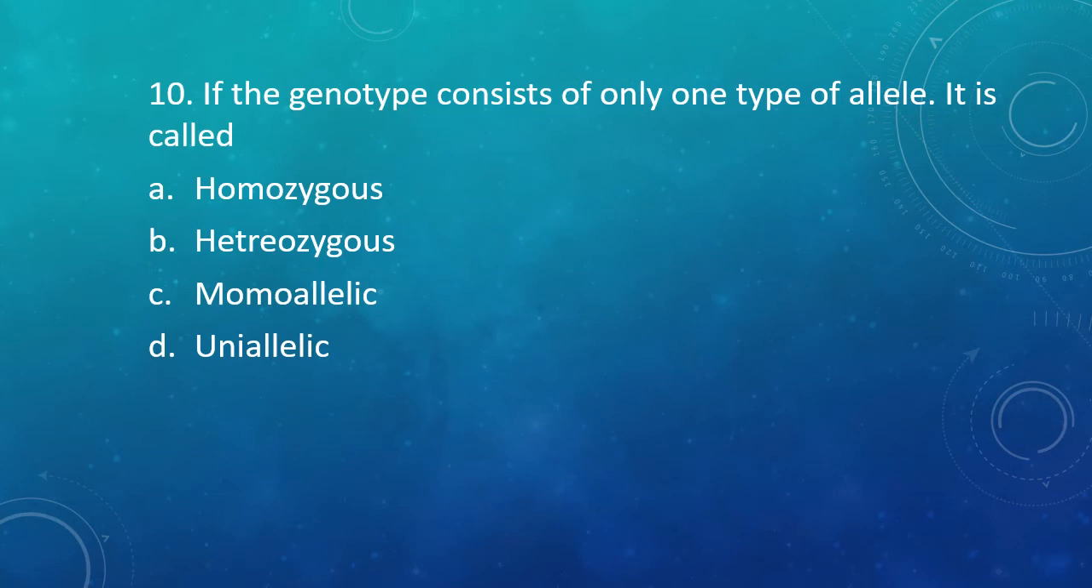Question 10. If the genotype consists of only one allele, it is called as option A, homozygous, option B, heterozygous, option C, monoallelic, or option D, uniallelic. If the genotype consists of only one type of allele, it is called as. The correct answer is option A, homozygous.